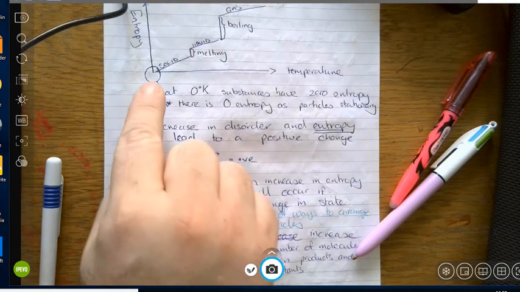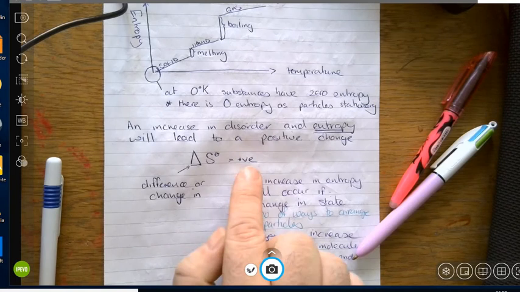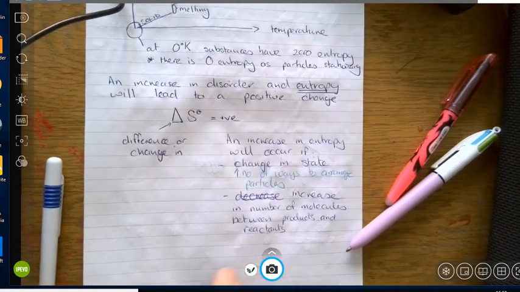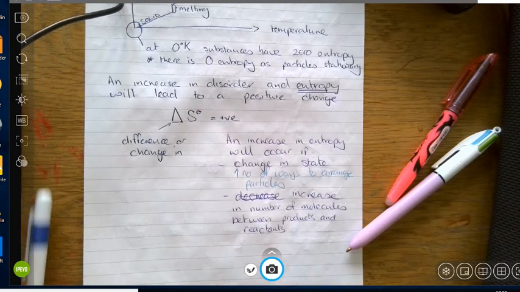Now, I said here it's a positive value, so delta S should be positive if it's becoming more disorganized. So as the entropy increases, the amount of disorganization increases, and it should be a more positive value. Now, we've known this repeatedly now, the triangle means difference of or changing. I've added a little bit of notes here and said basically the things that increase the entropy of the system is changes in state. So solid to liquid, the entropy is higher in a liquid. Liquid to gas, the entropy is higher in a gas. The other one here is an increase in the number of molecules in products and reactants. So for example,